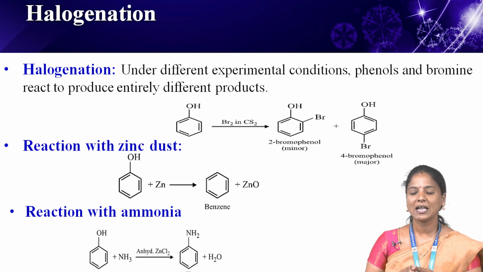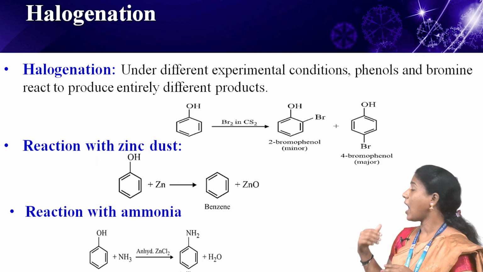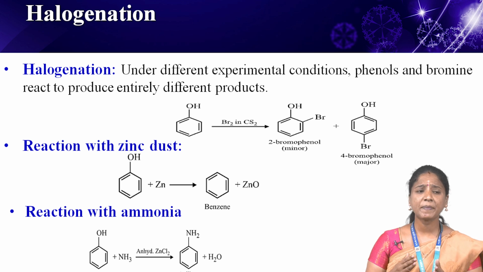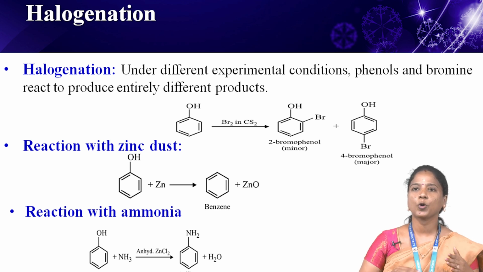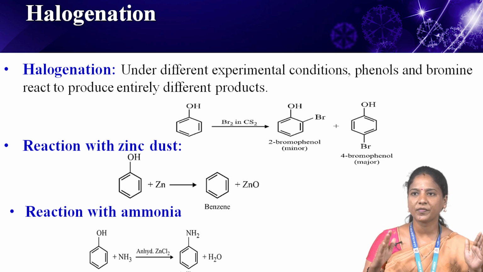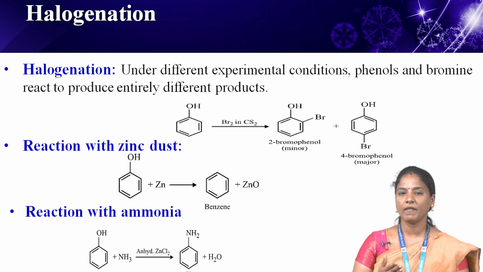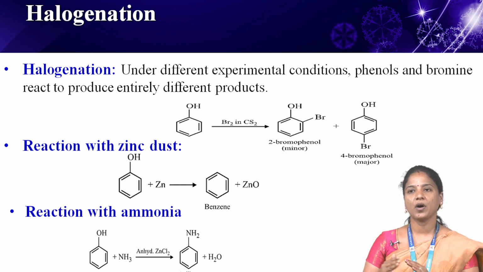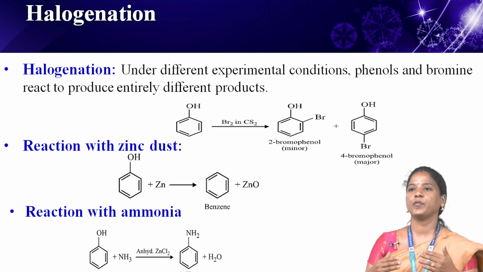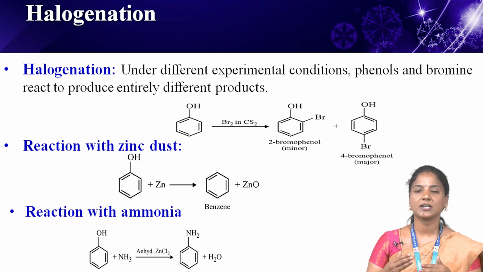The next one, halogenation. Under different experimental conditions, phenols and bromine react to produce entirely different products. Monobromophenols are produced when phenol is reacted with bromine in a low polarity solvent such as CS2 or chloroform at low temperatures. In this case, only ring positions 1 and 4 will be activated by the non-polar or low polar solvents. Therefore, only monosubstituted products are produced.